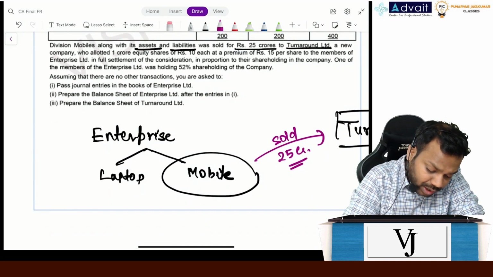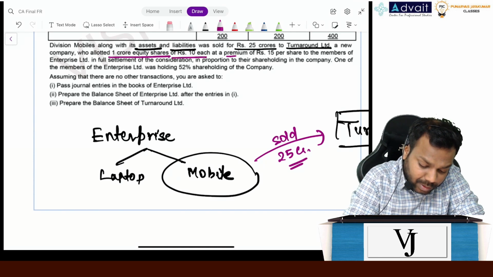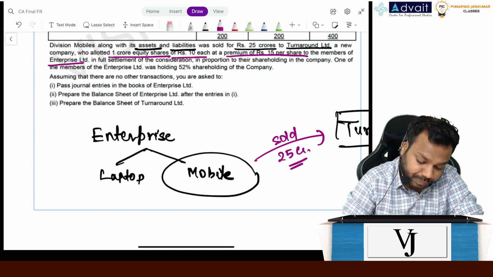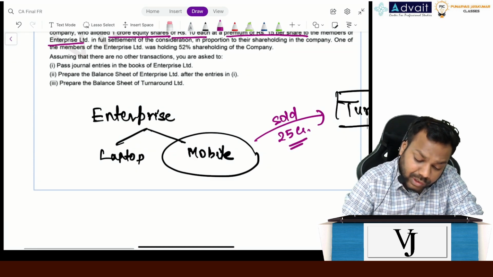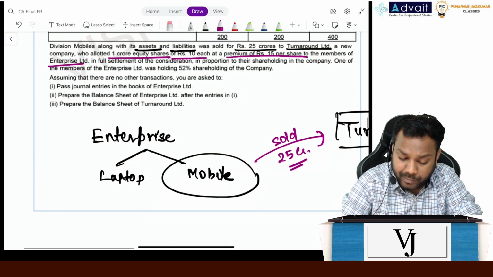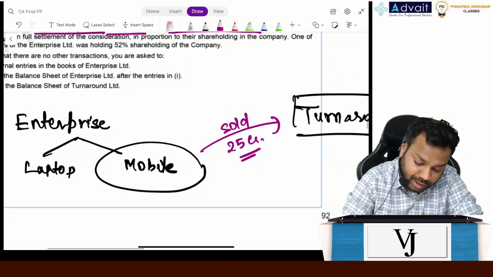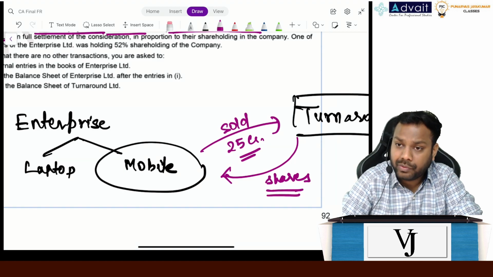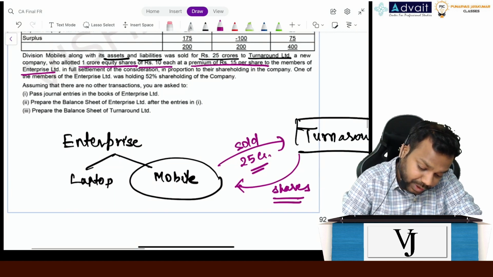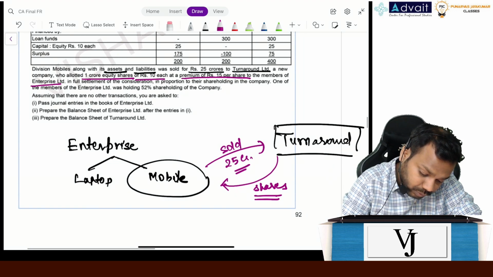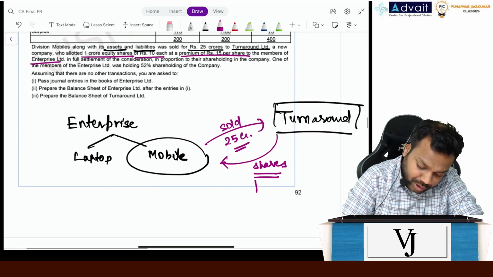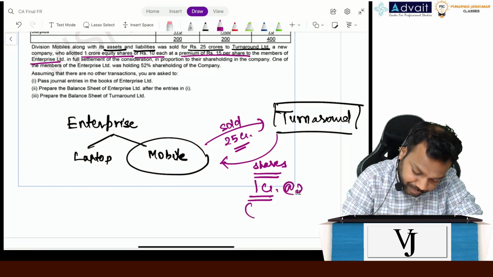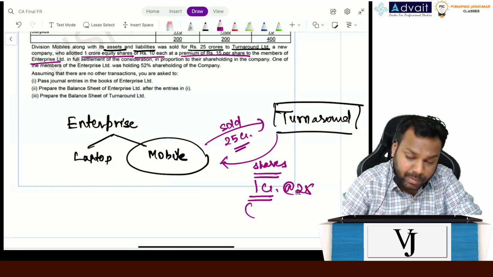A new company allotted 1 crore equity shares of 10 each at a premium of 15 per share to the members of Enterprise Limited. Now, this 25 crore which is given by Turnaround Limited was settled in the form of shares. Now understand. Shares, how many shares? 1 crore shares at the rate of 25. Face value is 10 and the premium is 15.